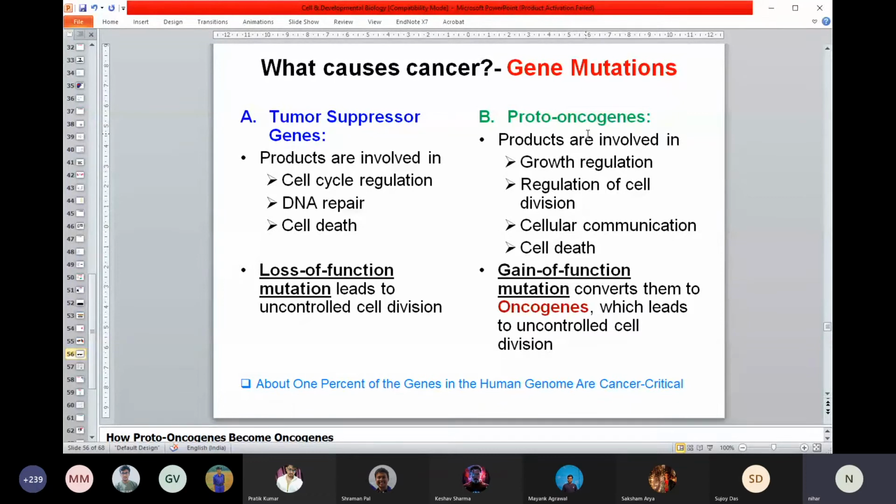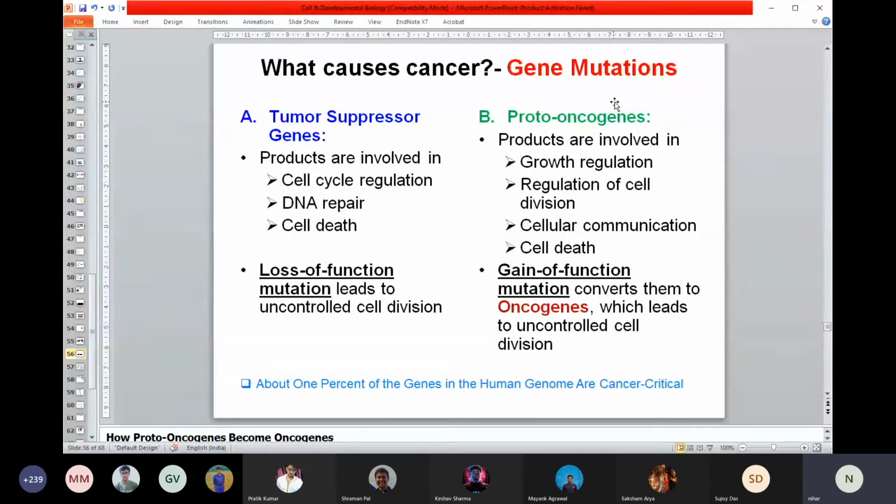On the other hand, there is a different set of genes, the proto-oncogenes, where mutation will cause overactivation or gain of function. If that happens, the cell can also undergo rapid proliferation. So cancer or a tumor can happen because of a mutation in tumor suppressor genes or in proto-oncogenes.